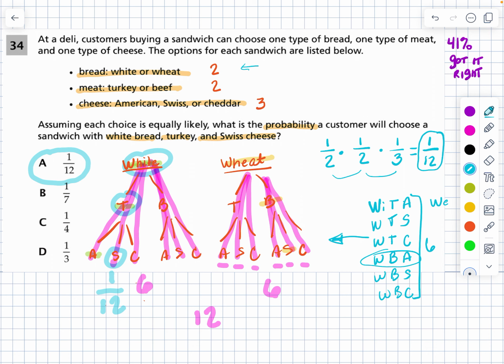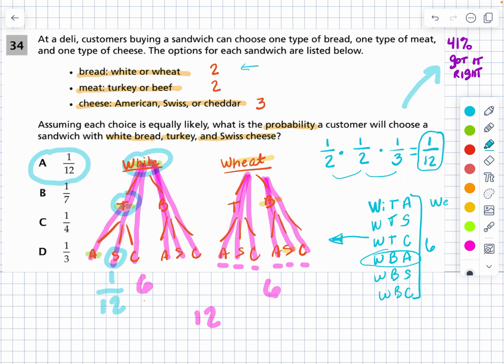Okay, so finally, just one last thought. 41% got this right. So this is one of the lower performing questions that were given. So it was a difficult problem for a lot of students, but I'm hoping that you can see how to do this and that it's not that bad of a problem once you just break it down, and you've got several ways you can do it now. So pick whatever you like, practice the question a few times, and you'll have this no problem at all.